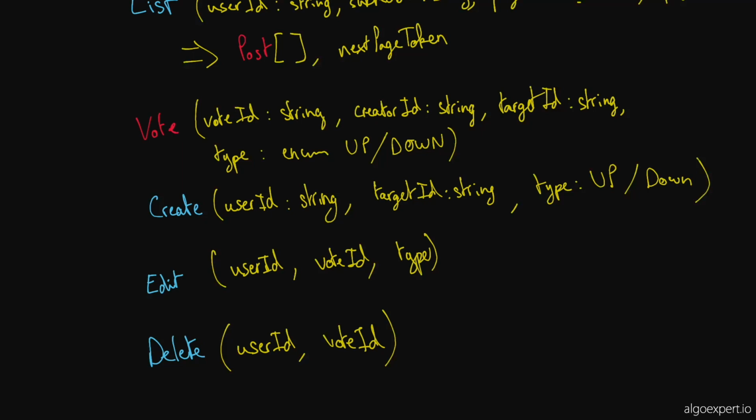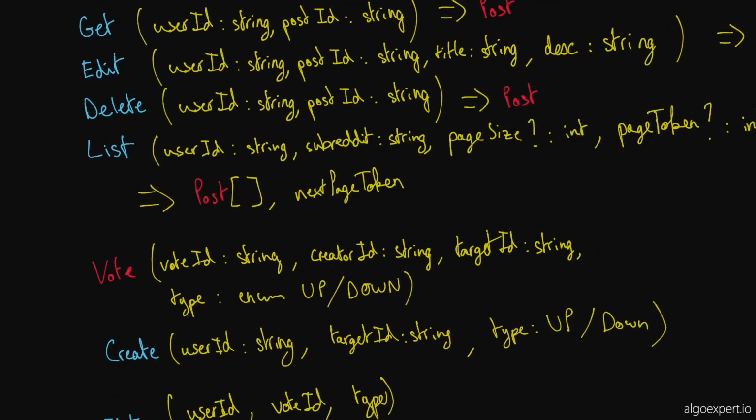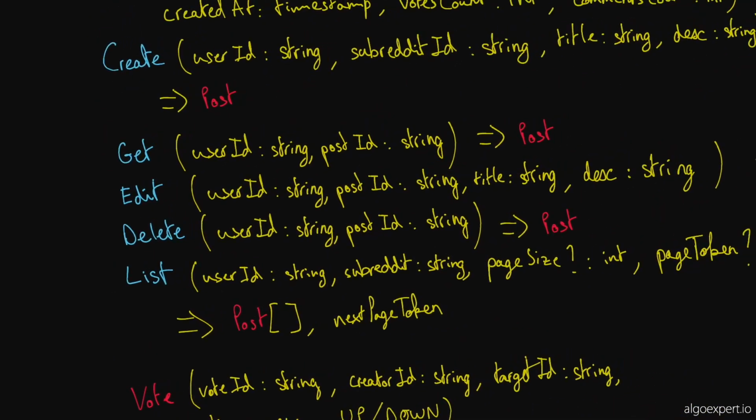Oh, I see. Okay. So let's see. Maybe that's where getting a vote comes into play. Although, getting a vote means that you have to issue a call for every comment and post. That doesn't seem like a good idea. Then I guess you could say that's where listing comes into play. So maybe we have a list of votes and you list all of your votes. But if you have a list votes method for a subreddit or for a post, then you have to mix and match and find all the comments.